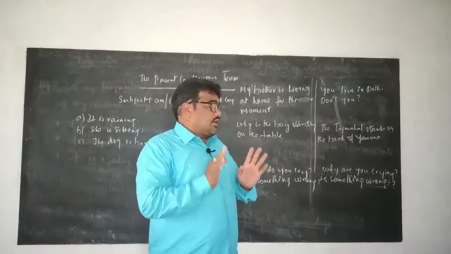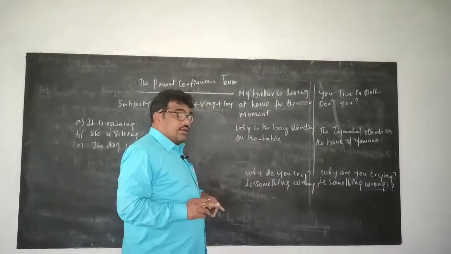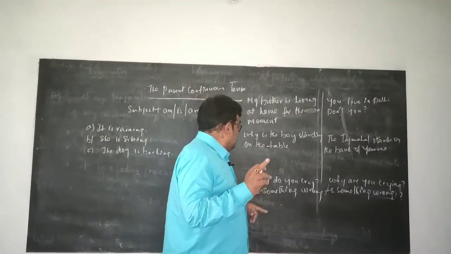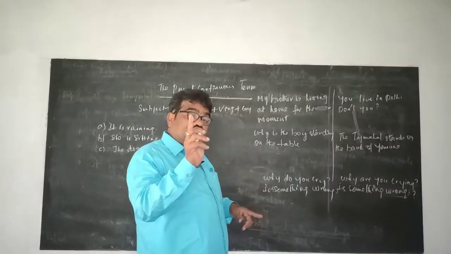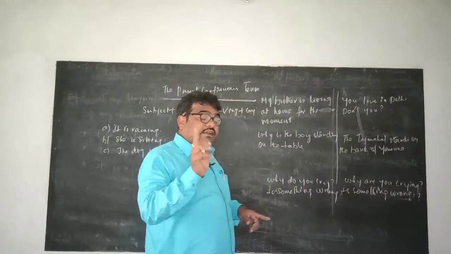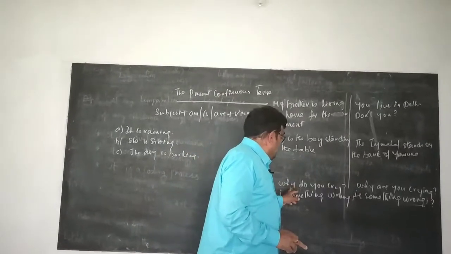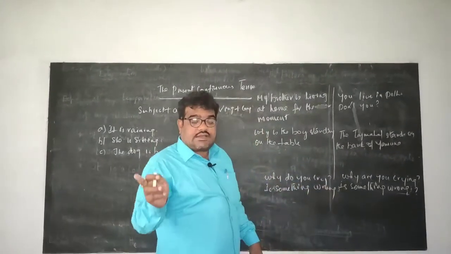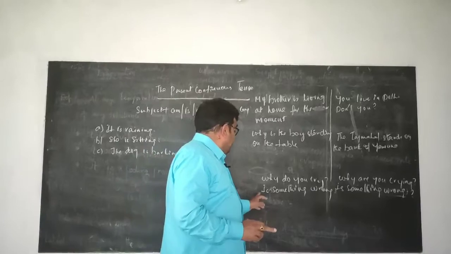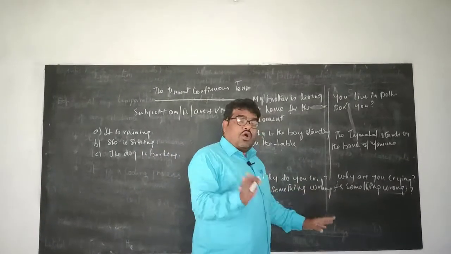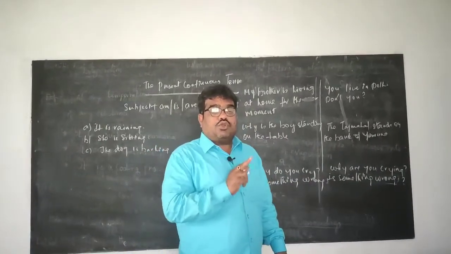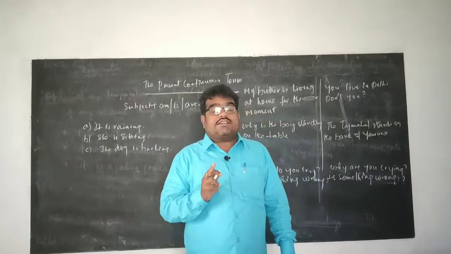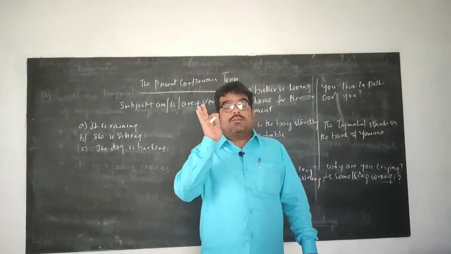Generally, what we do wrong is, if someone is crying, we ask the question in simple present, but it is wrong. For example, why do you cry? Is something wrong? I told you that simple present tense is used for permanent actions.